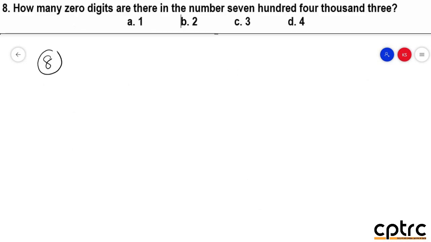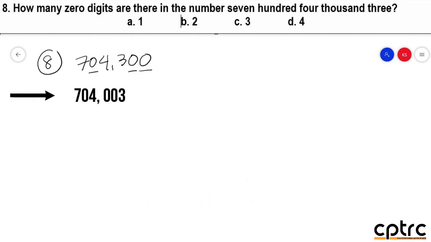1191. Okay, number 8. How many zero digits are there in the number 704,003? First, you need to input that number, 704,003. So, ilang digits po dyan ang meron tayo na 0? That would be 3. So, the answer for this item is letter Charlie.